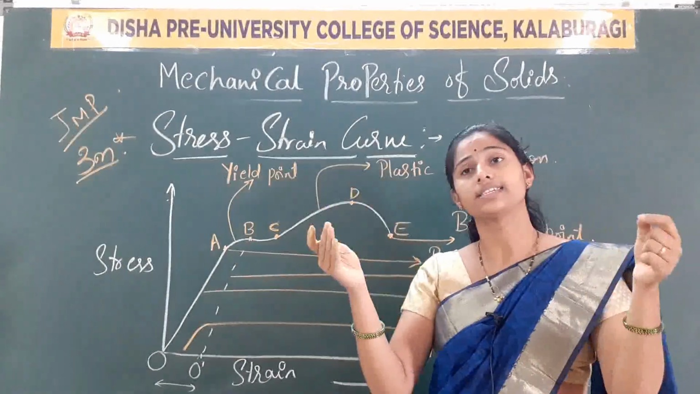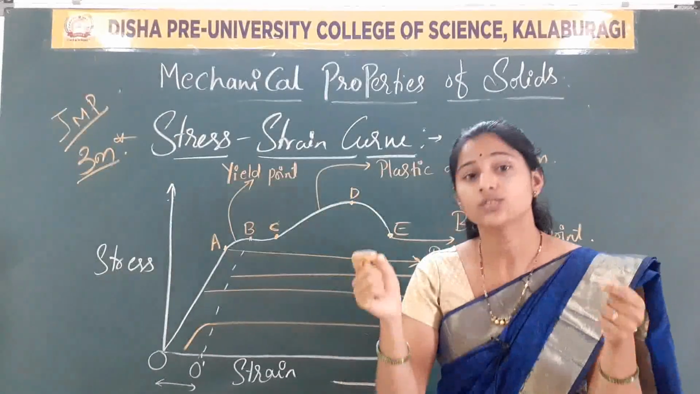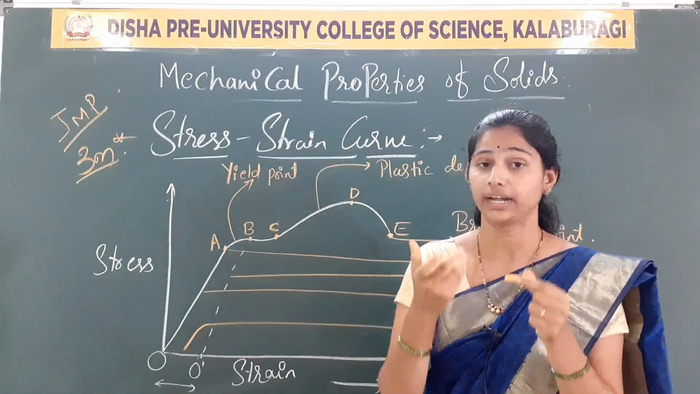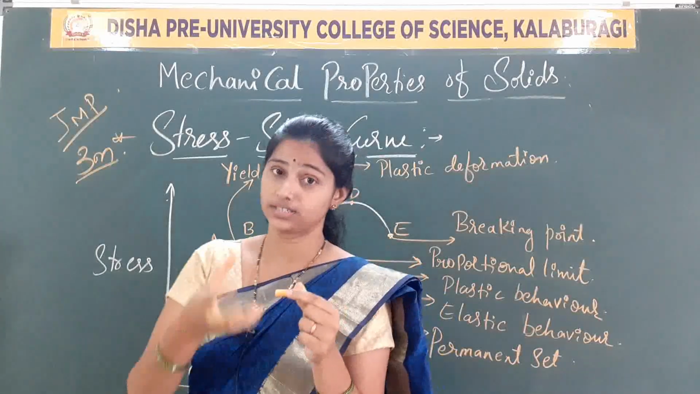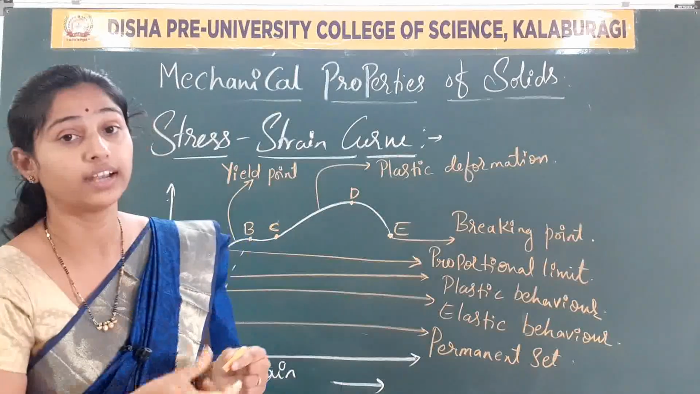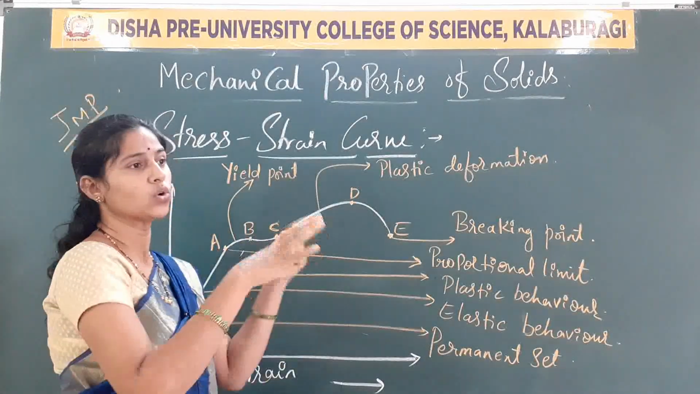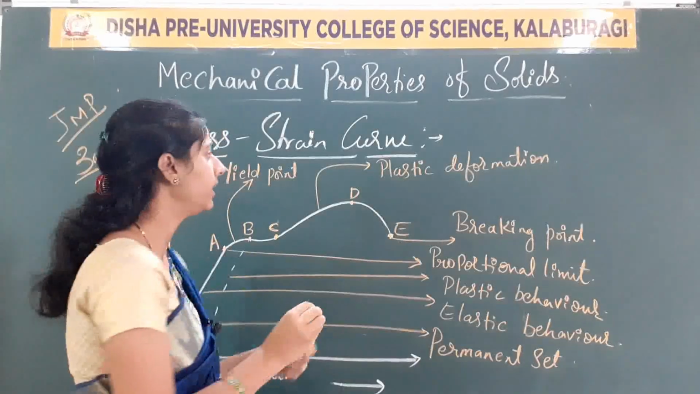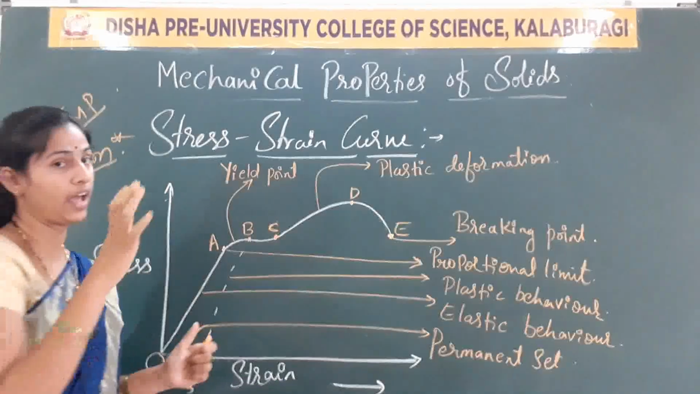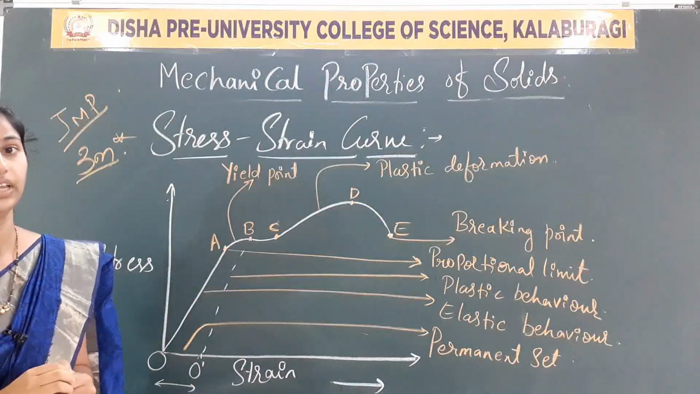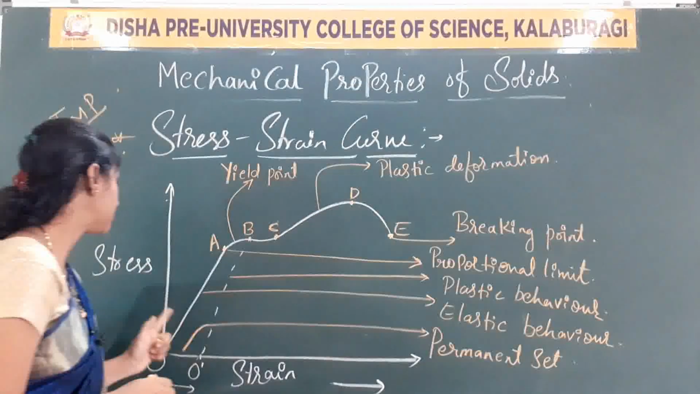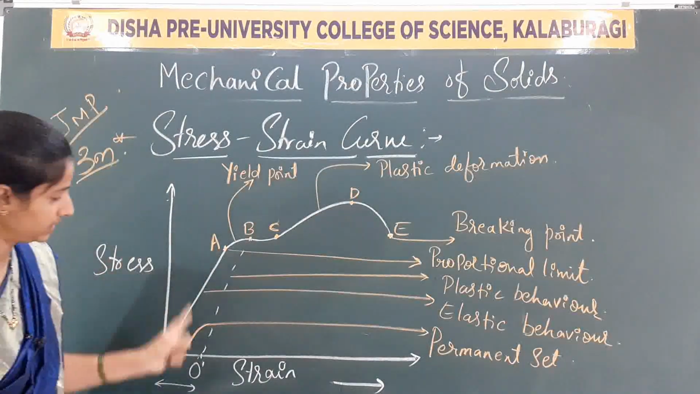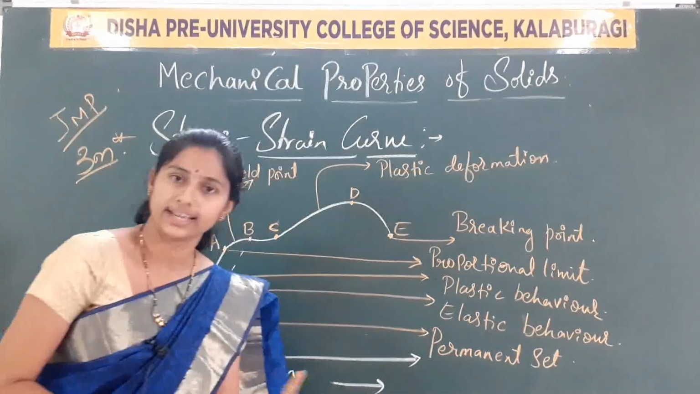So, what is that elastic limit when we have taken a metallic wire? What are the properties and behaviors we have observed in that body? All these things we are studying here graphically. Now here, stress versus strain. The stress is on the y-axis and the strain is on the x-axis.